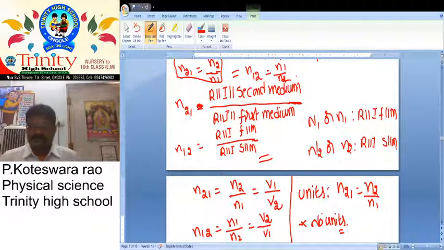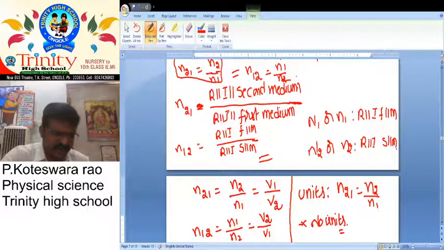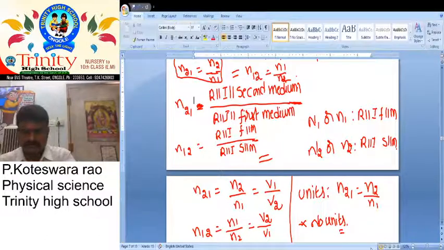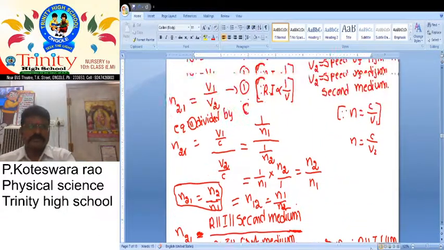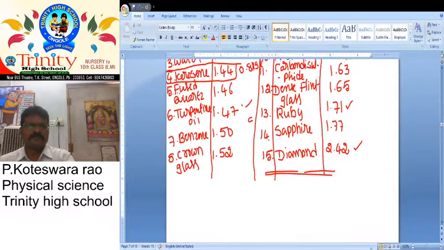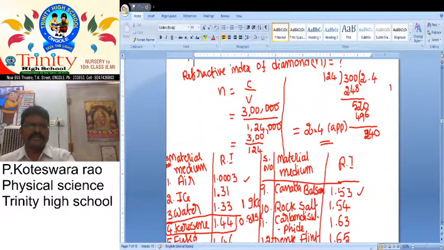In this session, once again we want to recall what we already discussed about refractive index.